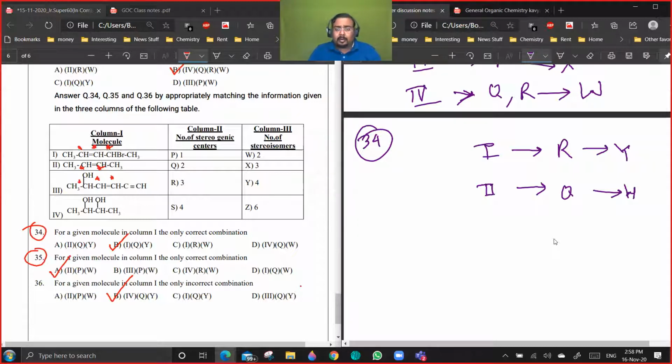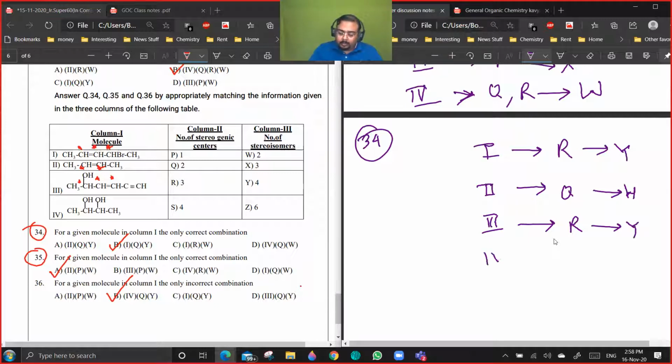Are you getting a point? This E and Z. Then third case, how many stereocenters are you having? 1, 2, and 3. So it is R, and how many stereoisomers will you get? You will be getting 4 only.